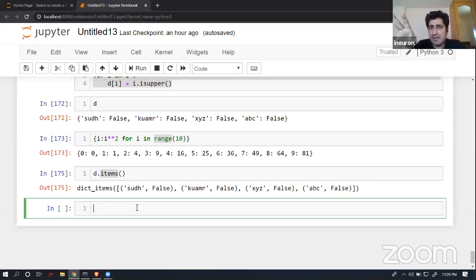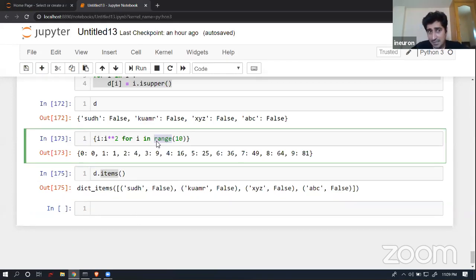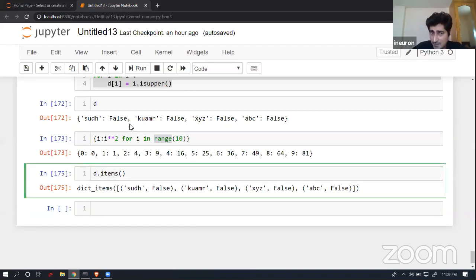That is completely fine. But if I ask the same task to some other person, that person will again write functions in their own way, and it will be time consuming for both of you. So what if I create a function, and if I have already created something, you don't have to create it, simple, go and use it. So basically a function is used to increase reusability. Someone has already created the range function, the item function, the is upper function, and we are just utilizing those functions on a need basis.